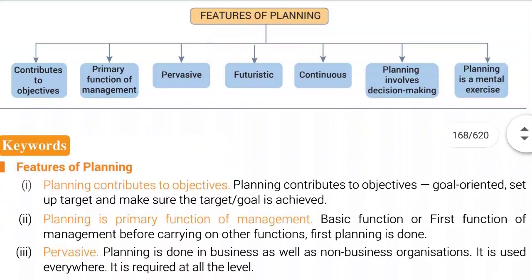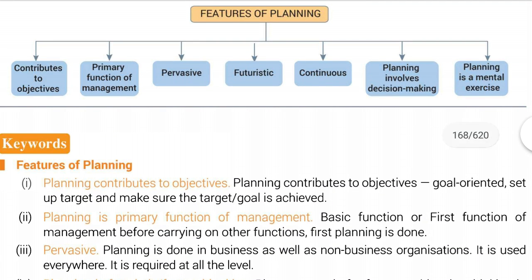So these are the features of planning. Planning contributes to objectives. It is the primary function of management. It is pervasive, that means it prevails everywhere. It is a continuous process, that means planning never stops. It continues every time. It involves decision making. Managers have to make a decision out of various alternatives. Planning is a mental exercise since a higher level of thinking is required in planning.